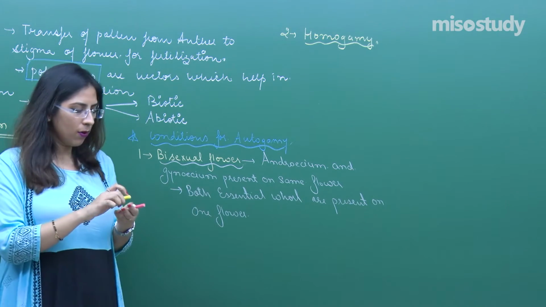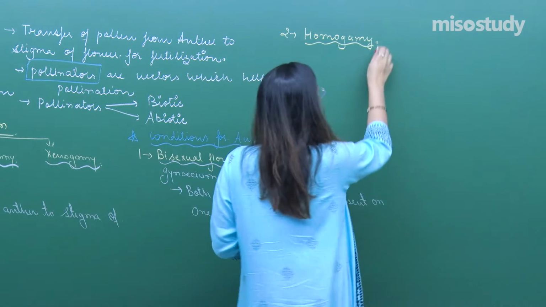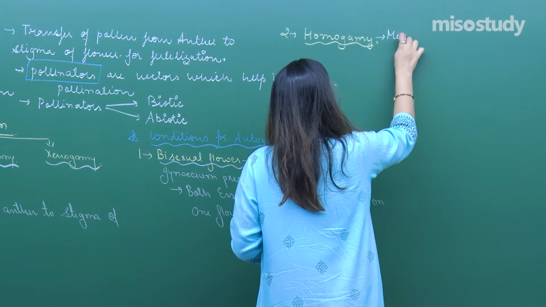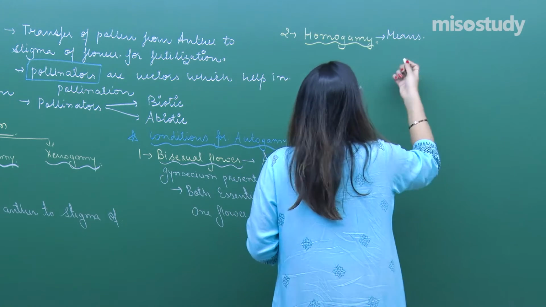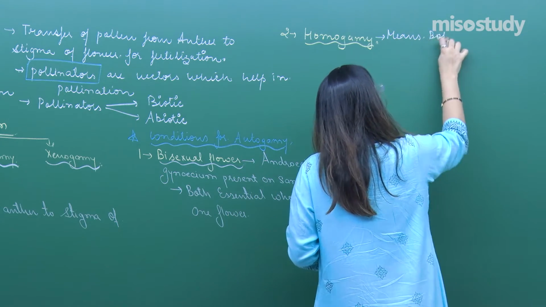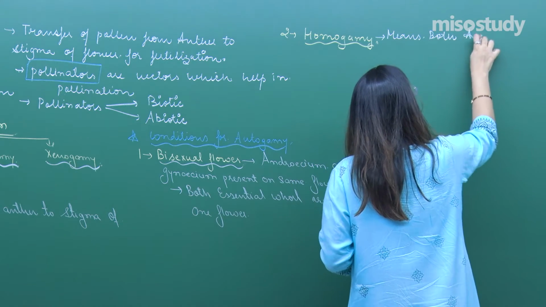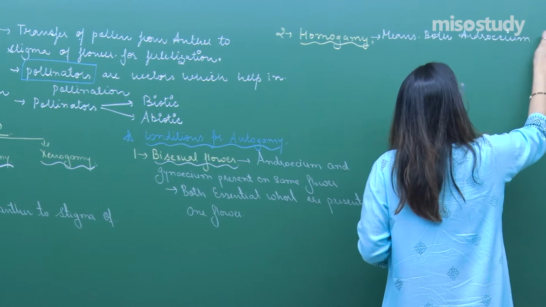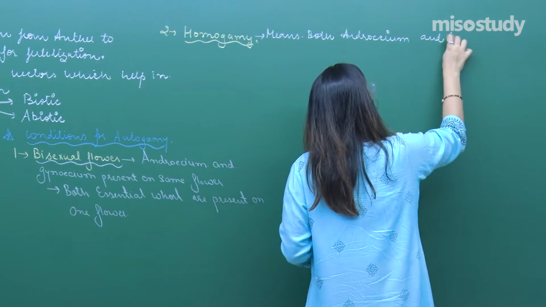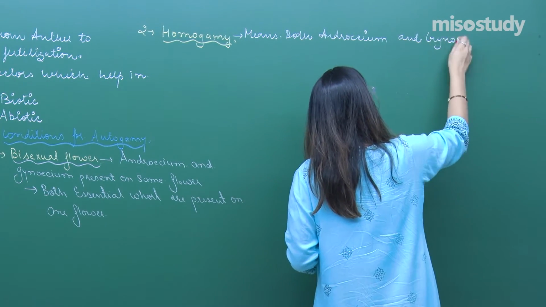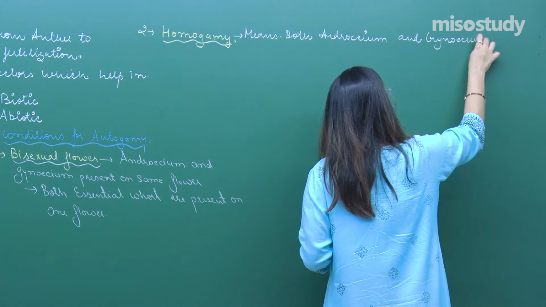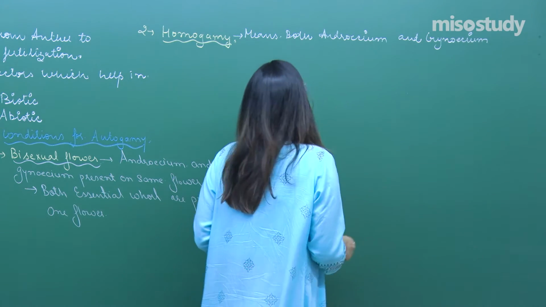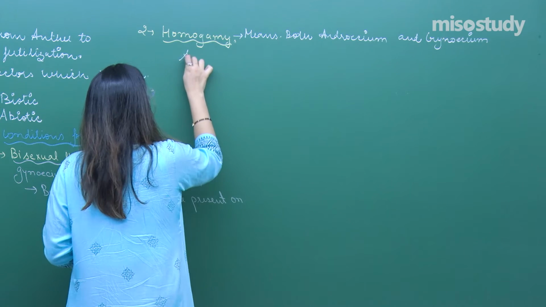Now, what is homogamy? Homogamy means both androecium and gynoecium should mature at the same time.